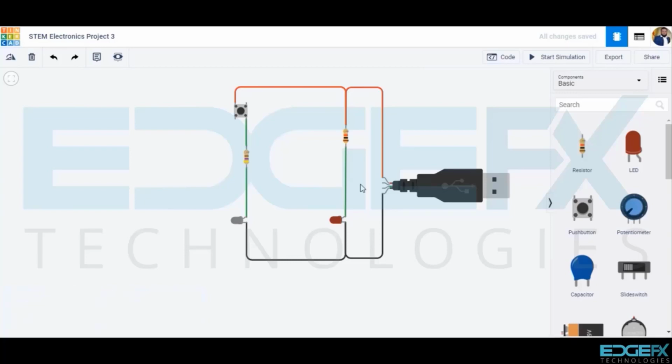Let's start the simulation. Glowing red LED indicates the circuit is powered, but the white LED is not glowing as the circuit is open. When we push this button and close the circuit, the white LED glows. When we release the push button, again the circuit is open and the white LED turns off. This is how we light up an LED.